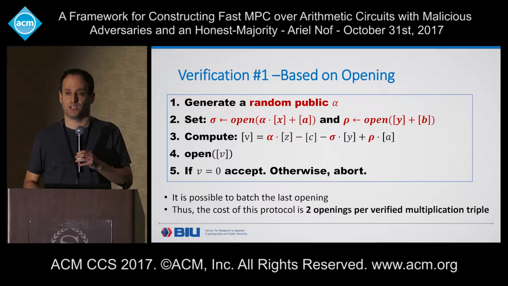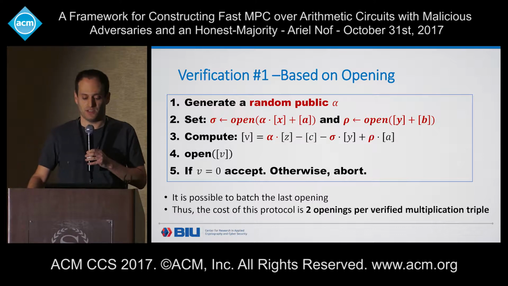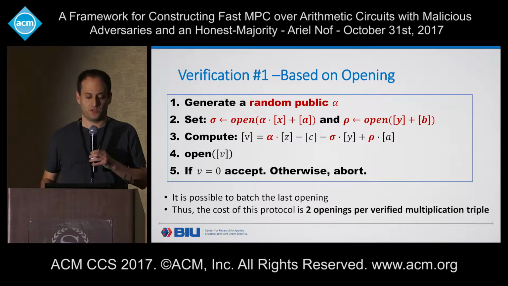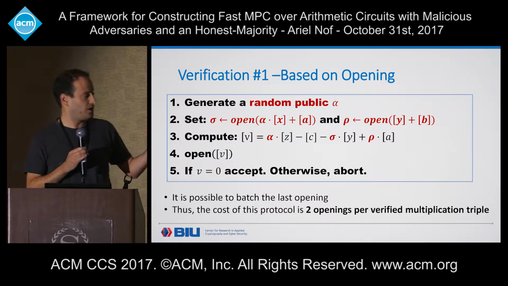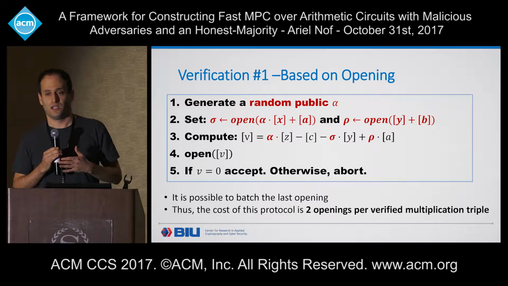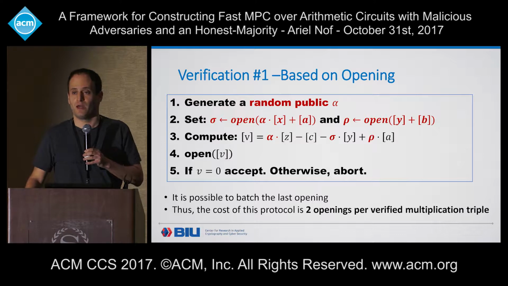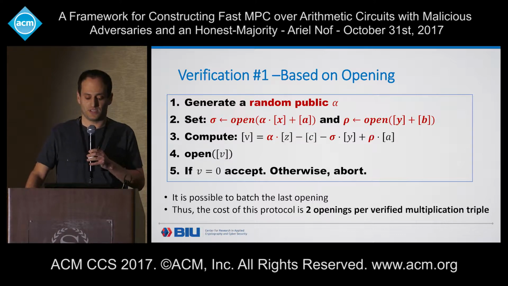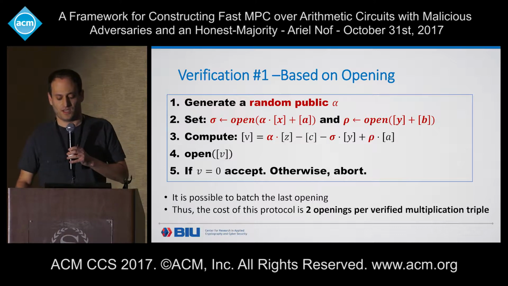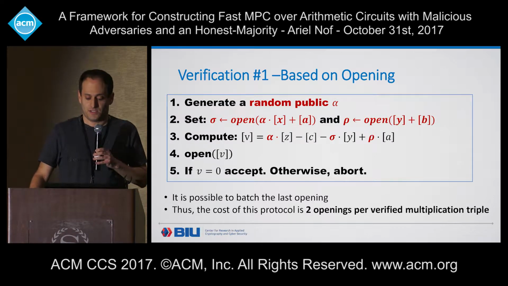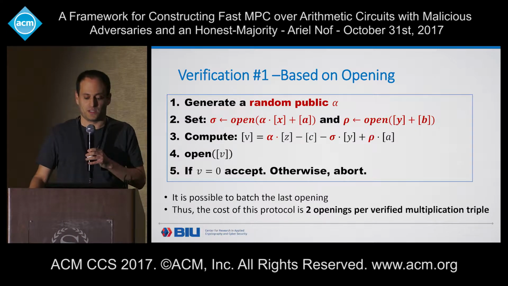Okay, so if we look at this verification protocol, which is our first verification method that is based on opening, we see here 3 opening operations, right? 2 in step 2 and 1 in step 4 where we open V. Now, as we show in the paper, we can batch the last opening, the opening of V, over many verifications. And therefore, the actual cost of this protocol is exactly 2 openings per verified multiplication triple. Okay, the 2 openings that we have in step 2. So this is the standard way of verifying using Beaver triples.